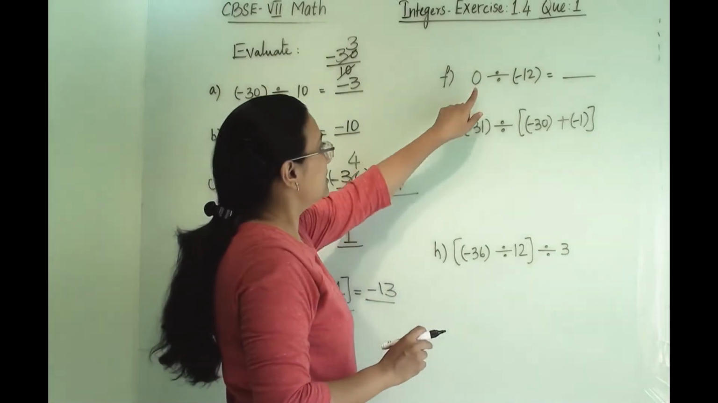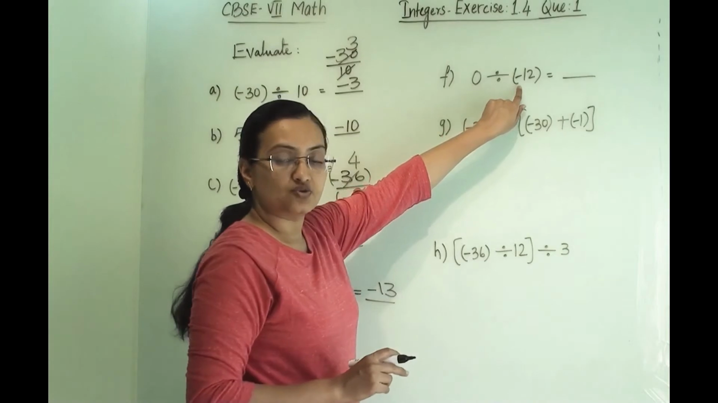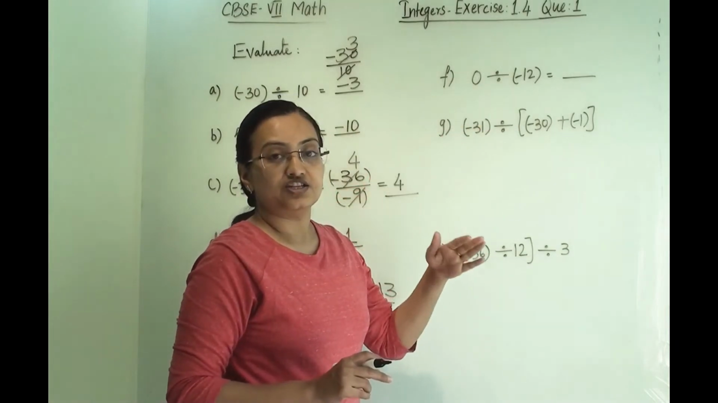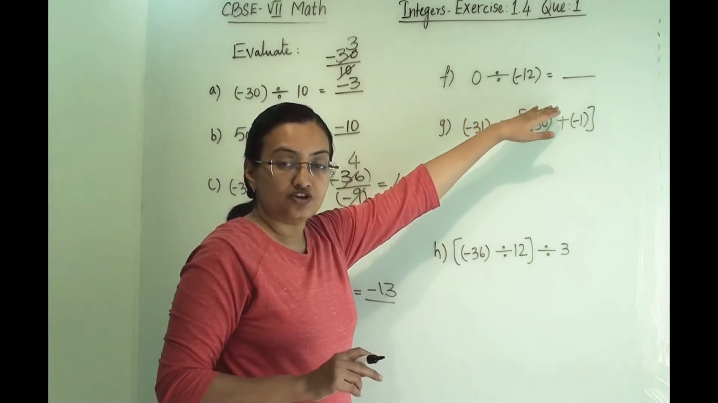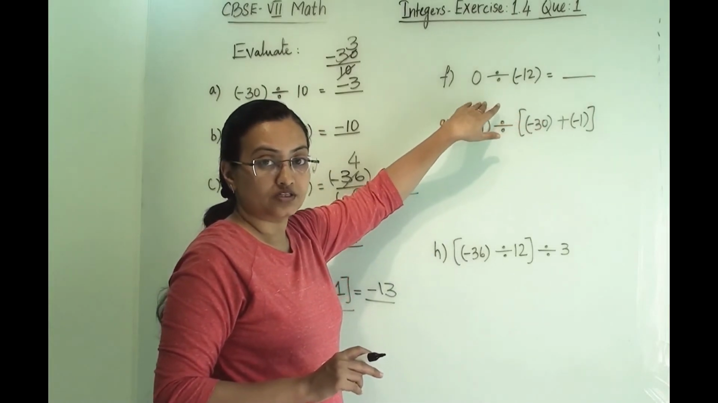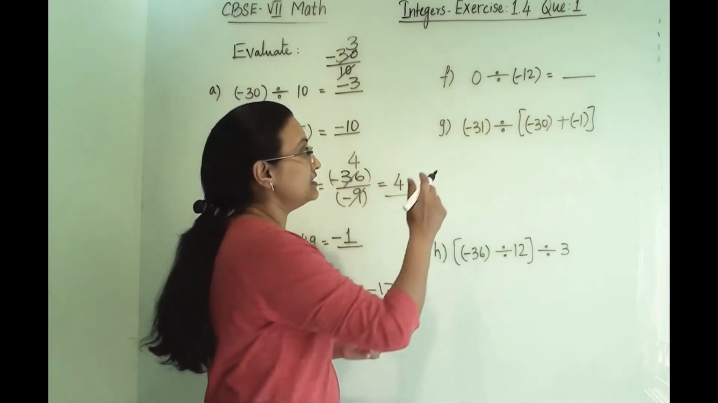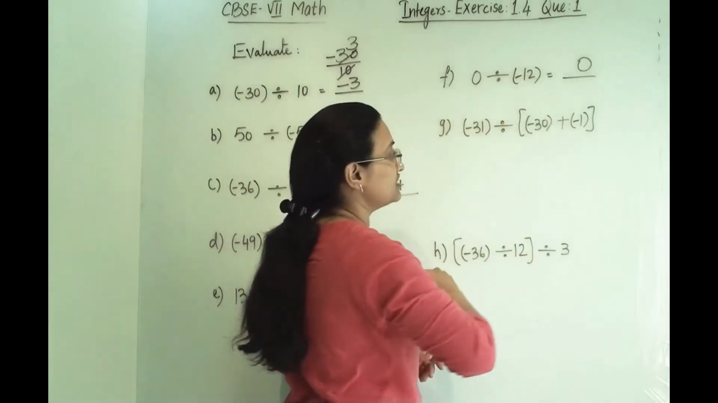Now here, 0 divided by minus 12. When you divide by any integer, with the integer in the denominator and 0 in the numerator, 0 divided by any integer will give us 0.